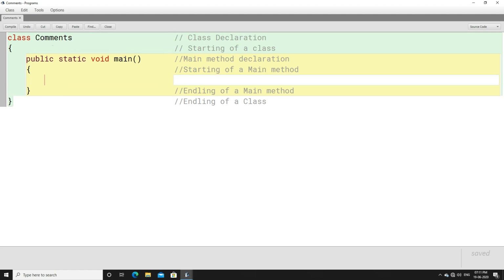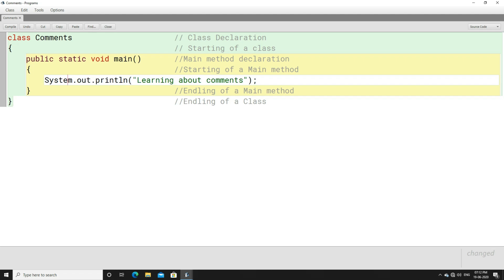Here I'm going to print something: System.out.println, learning about comments, okay? So this will be printed, learning about comments.